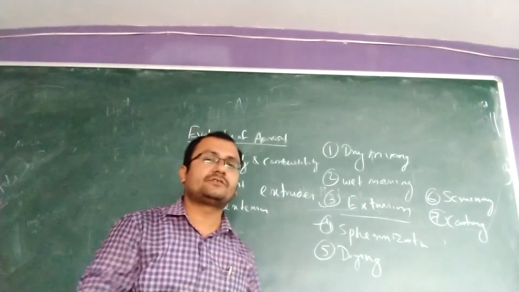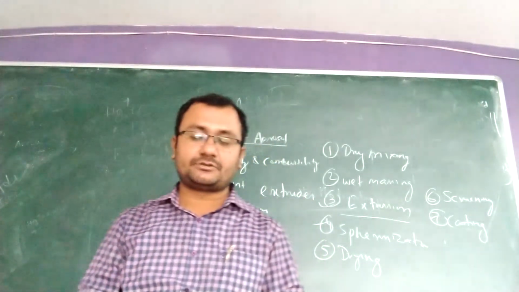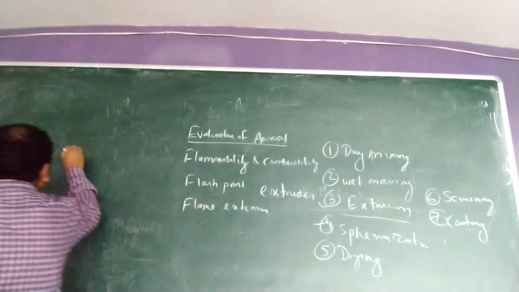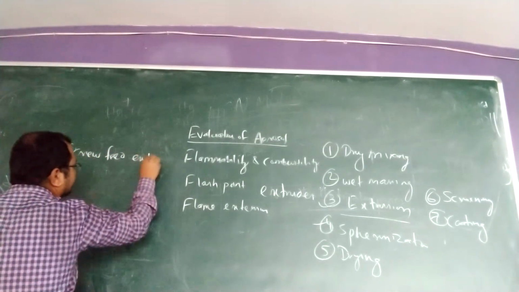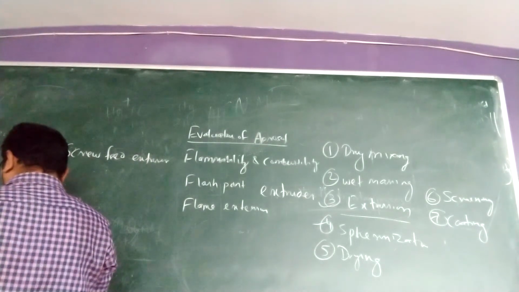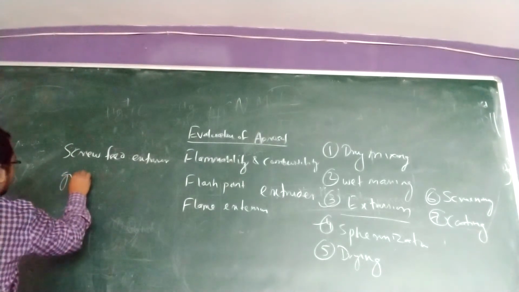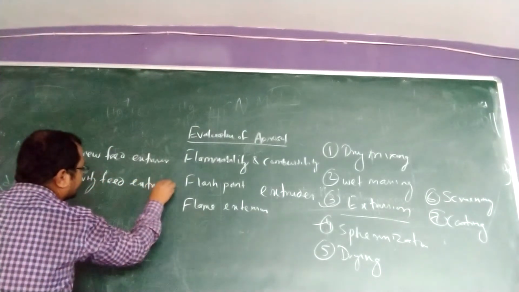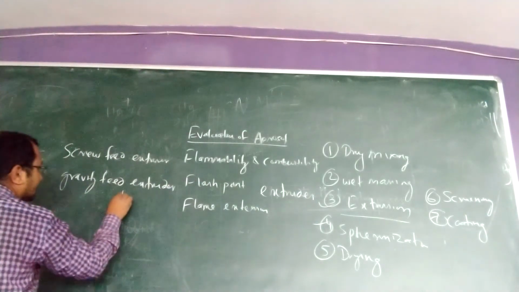For these, different types of equipment are used. I will tell you some names of the extruders. We are using screw feed extruder. Also, we are using gravity feed extruder, or we can say roll feed extruder.